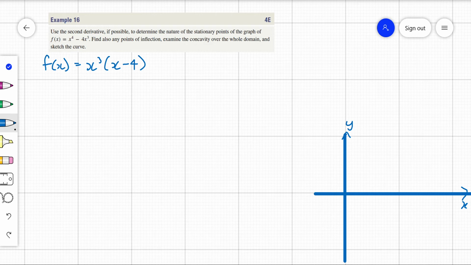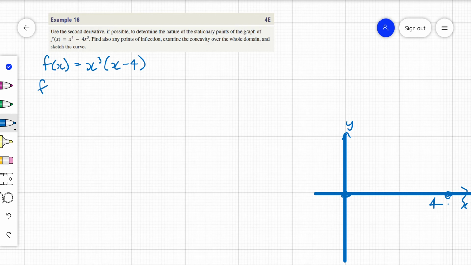Then from that information, you can of course find your x-intercepts. So we know our x-intercepts occur when f of x equals 0, so when x equals 0 and 4. So I might put those in first. Let's say 0, and it's not to scale, but let's make that 4 there. Alright, so 0 and 4 are our x-intercepts.